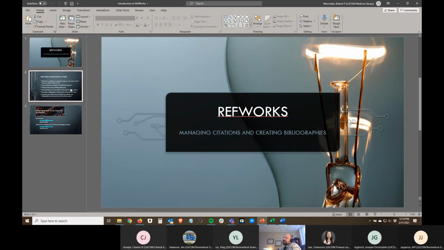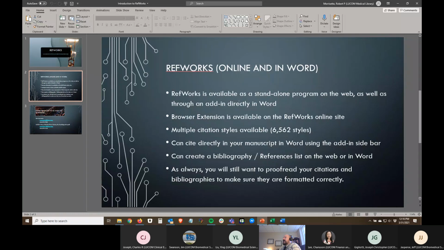We're going to talk about how it's available as a standalone program on the web, or an add-in that you can install into Microsoft Word, so you can use it directly within your Word program when you're typing up your manuscripts. There is a browser extension available, just like there was for Zotero. So if you're searching different databases and finding citations online, you can save those directly to your projects.